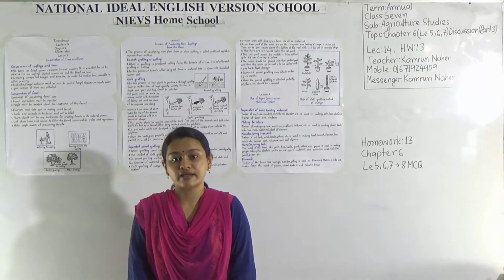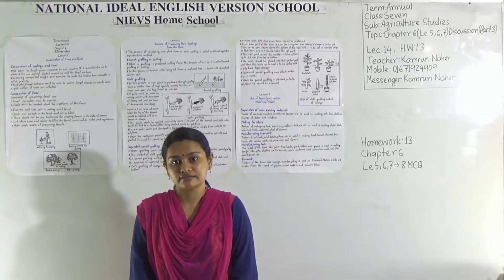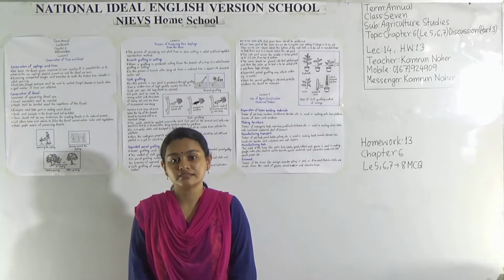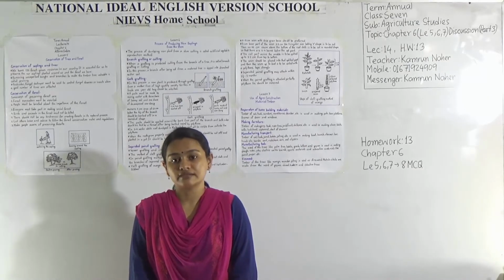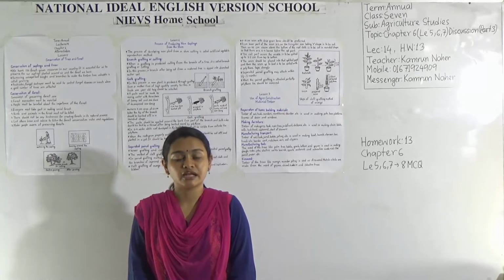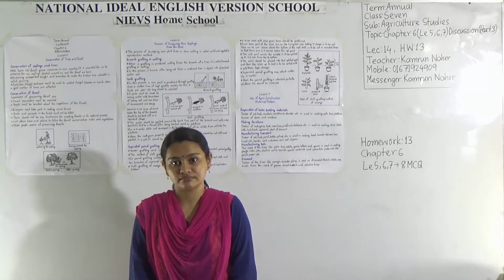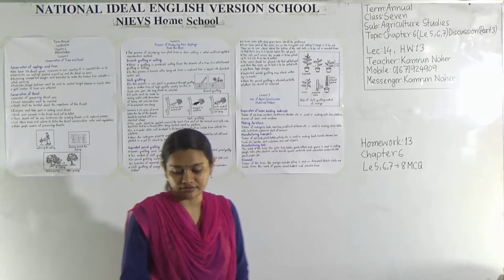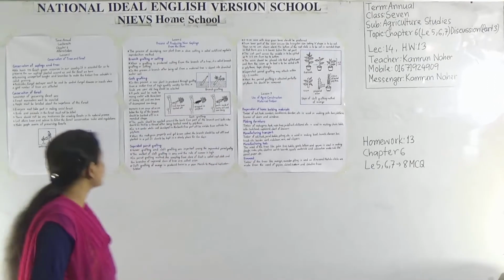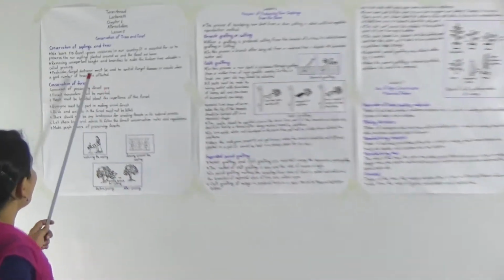My dear students of class 7, today I am going to take your Agriculture Studies class. And our today's topic is lesson 5, 6 and 7 from chapter 6. And the name of this chapter is Afforestation. Let's start the class today. Now look, lesson 5, conversion of trees and forest.